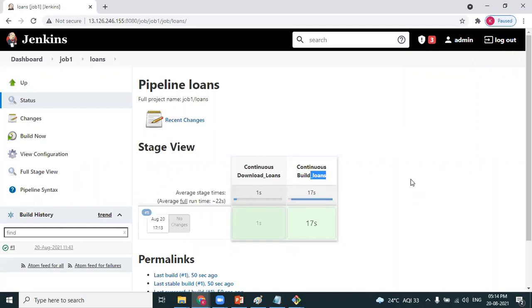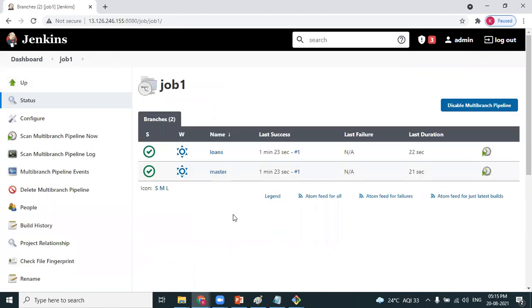So let me recall, you only created one project, right? And selected multi-branch pipeline. It automatically detects both, right? Yeah, we created a new job, a multi-branch pipeline job, and I mentioned the GitHub repository URL. As our repository has 2 branches, you can see both the branches here. And these jobs were automatically created. You can see in the dashboard loans and master.